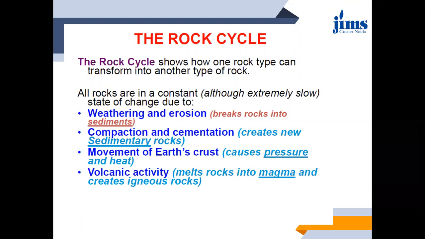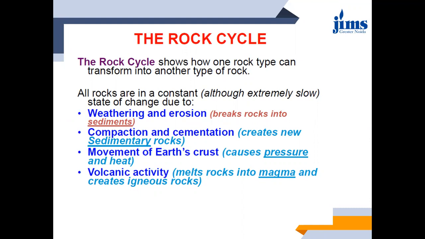This change of state is extremely slow. Like the earth keeps on rotating, but you won't be feeling it. You can predict it with the sunset and sunrise, but you won't feel the rotation of the earth, because it is happening at an extremely low level. Similarly, the rocks are also constantly in a state of change, but at an extremely slow pace.